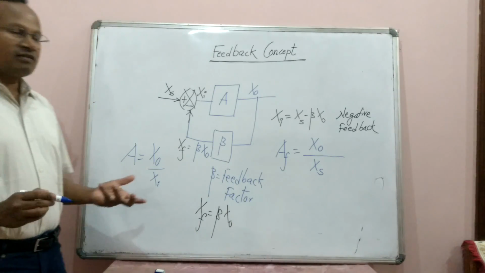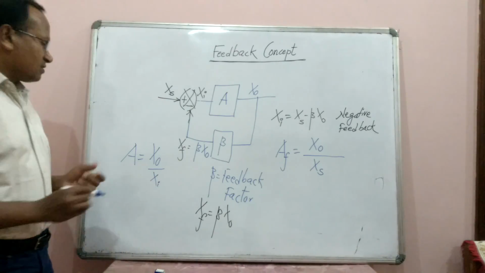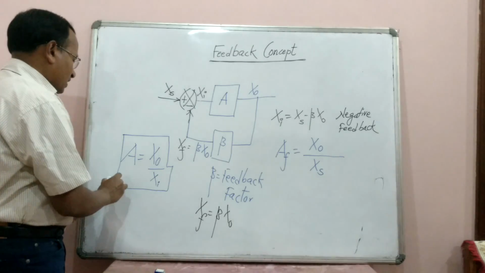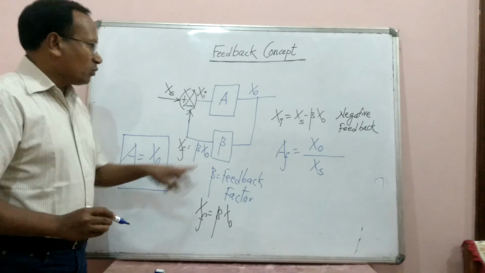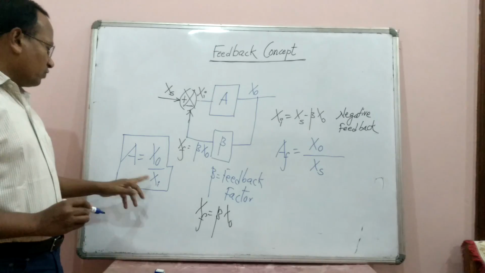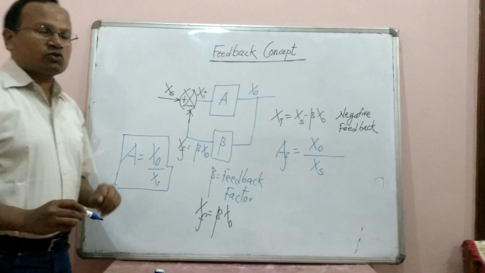Now can we write the expression of Xo divided by Xs? Yes. We can see that there is the expression for A, that is Xo upon Xi, and what is the other? Xi is equal to Xs minus beta Xo. If we substitute the value of Xi there, the expression will be in terms of Xo and Xs.